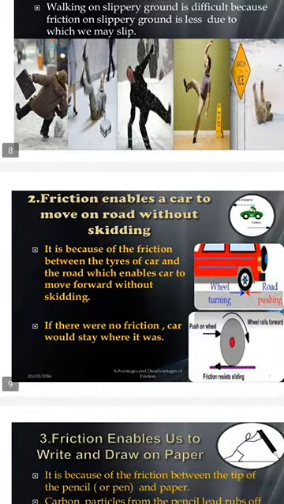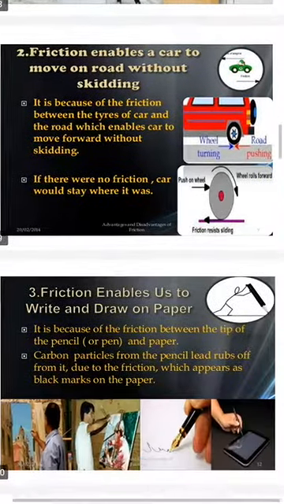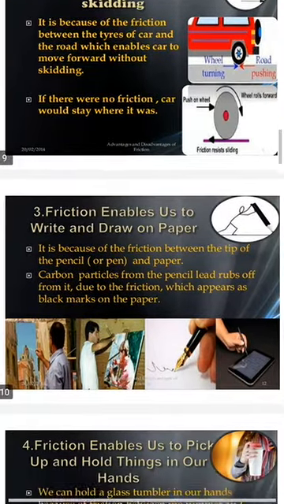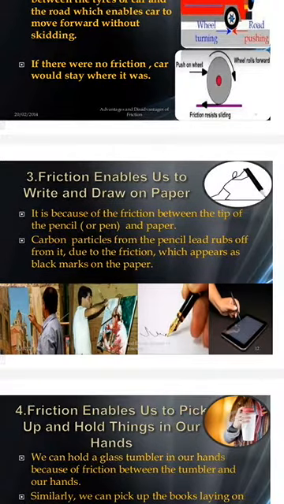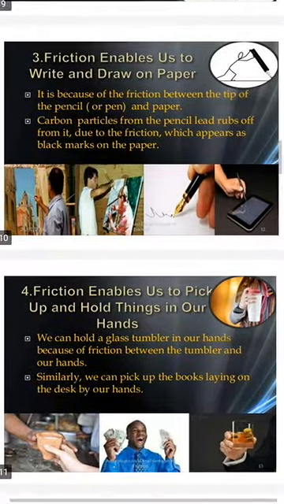Friction enables a car to move on the road without skidding. Due to friction, cars move safely on the roads. If there were no friction, the car would stay where it was. Friction enables us to write and draw on paper. When we use chalk on the board, as well as when we write with a pen on paper, it is possible due to the friction.